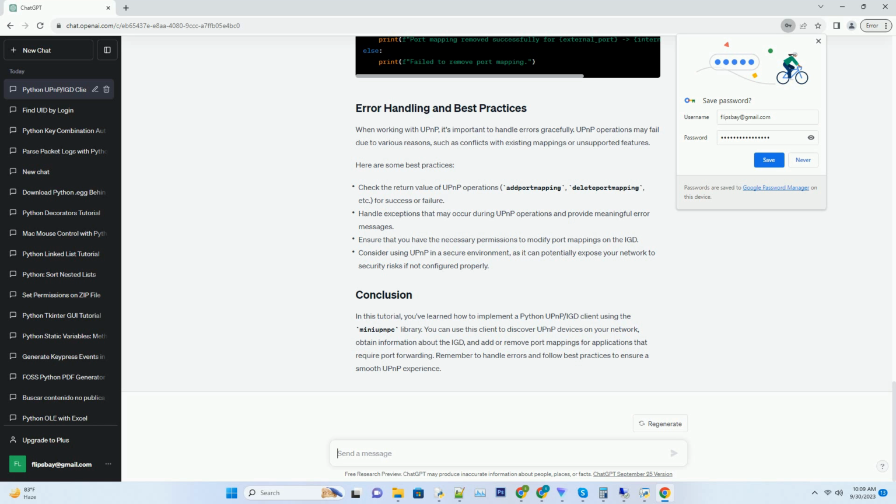Now that we've identified the IGD, we can use UPnP to add and remove port mappings, port forwarding. Here's an example of adding a port mapping. To remove a port mapping, you can use the deleteportmapping method.